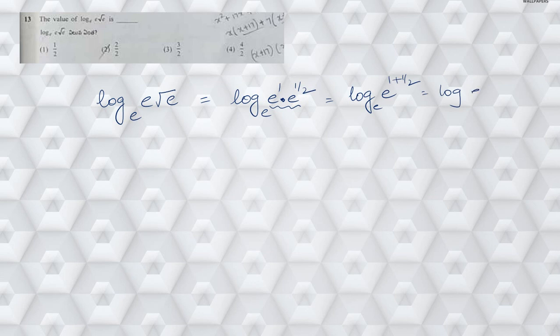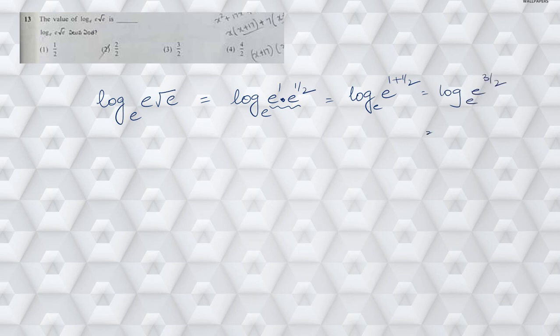The value of log of e root e to the base e. So this is the question. Now if you observe carefully, I can write this as e power 1 into root e, which is nothing but e power 1 by 2, to the base e. Now since e power 1 into e power 1 by 2, the bases are equal and it is in product form, we can add up the powers. Then I am going to have log of e power 1 plus 1 by 2 to the base e. Now this can be written as log of e power 3 by 2 to the base e.